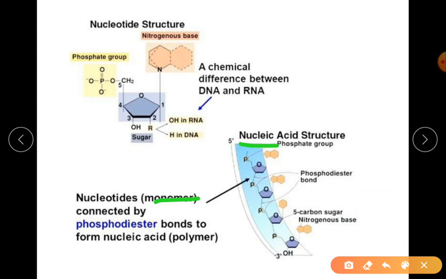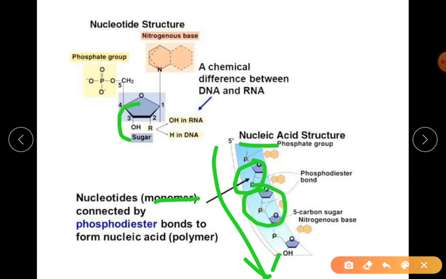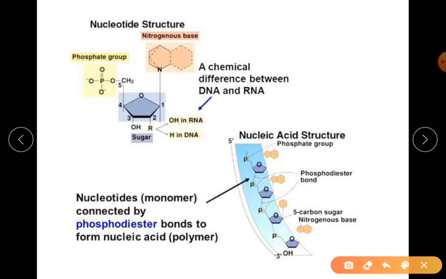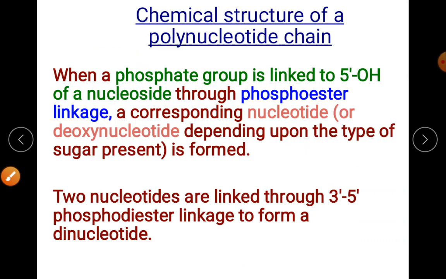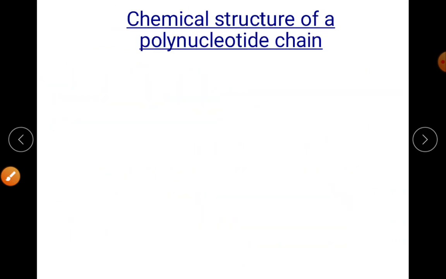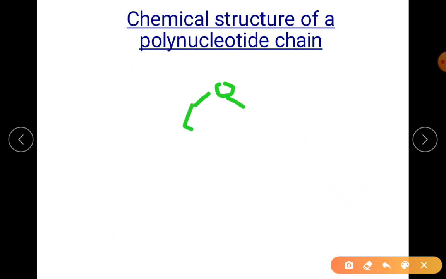Now this polymer, observe here how they are connected. Just see, there is something shown here. Observe carefully. There is a bonding from this part. Let me show it over here for you. It's a little difficult for me to draw here.